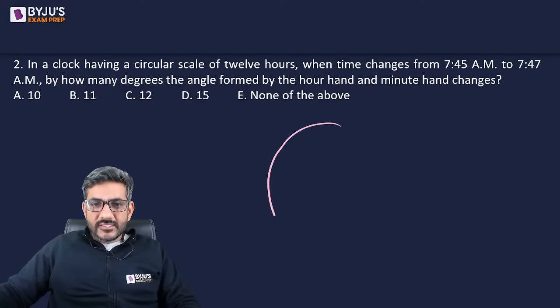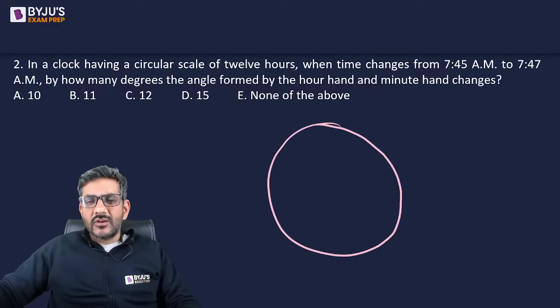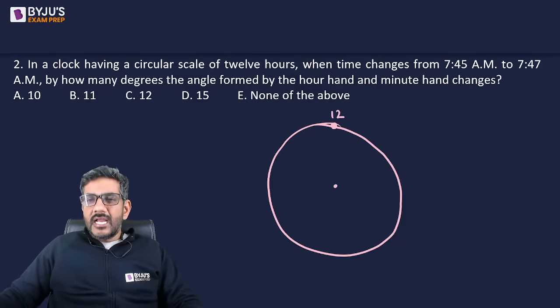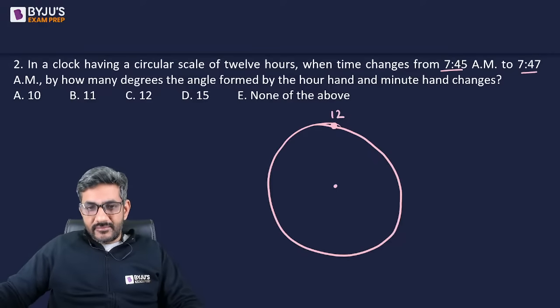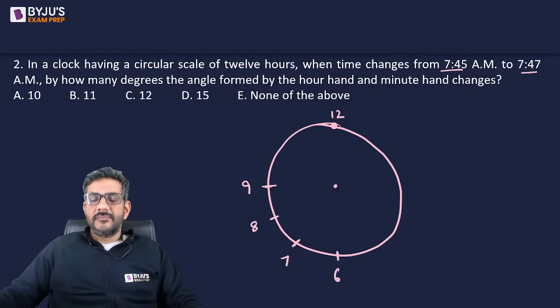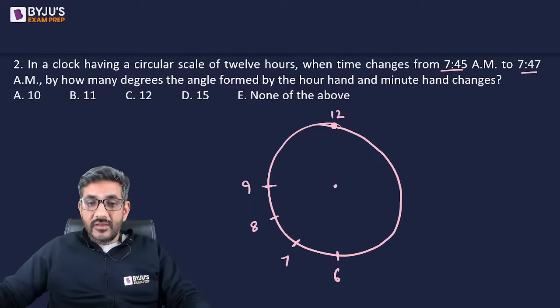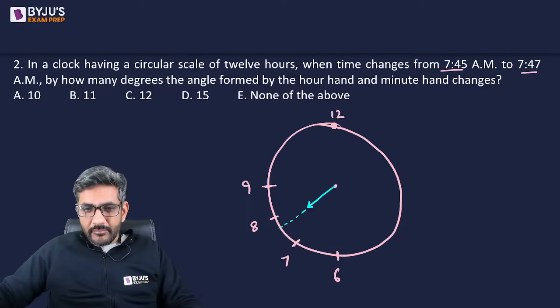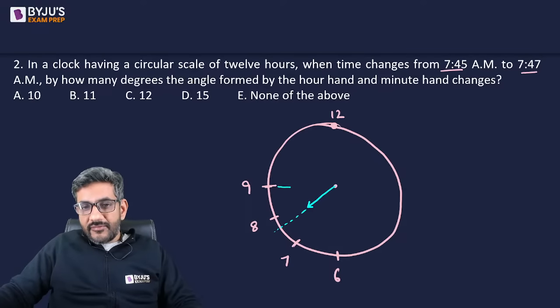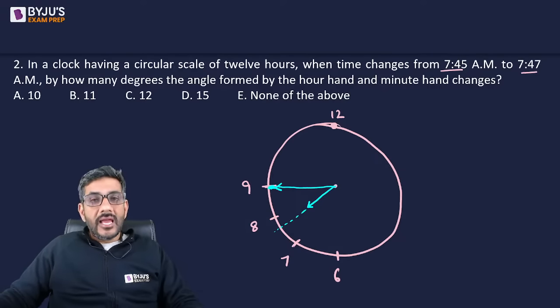In a clock having a circular scale of 12 hours, basically a normal clock, because in a normal clock also you have a circular scale of 12 hours. When time changes from 7:45 to 7:47, so here it is, let's say 9, here we have 8, here we have 7, and here we have 6. So where are the two hands at 7:45? At 7:45, the hour hand would be ahead of 7 and somewhere before 8. And because it is 45, the minute hand would be exactly at 9.